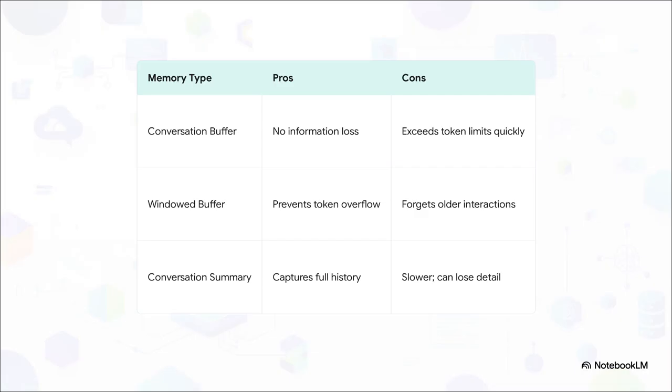Now, there are a few different ways to actually implement memory, and each one has its trade-offs. The simplest is the conversation buffer, which just keeps everything. The pro is you don't lose any info, but the con is you can run out of memory, or tokens, really fast. A windowed buffer is a nice compromise. It only keeps the last few messages. And then there's a conversation summary, which actually uses another LLM call to create a running summary of the chat. It's concise, but can be a bit slower. Which one you choose really just depends on what your application needs.